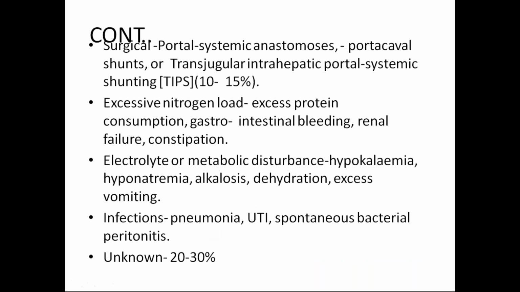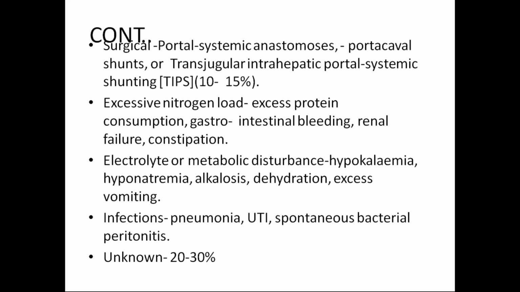Coming to the surgical procedures that may lead to hepatic encephalopathy, like portosystemic anastomosis, portocaval shunts, or transjugular intrahepatic portosystemic shunting, known as TIPS. Excessive nitrogen load conditions arise from excessive consumption of proteins or gastrointestinal bleeding secondary to esophageal varices.